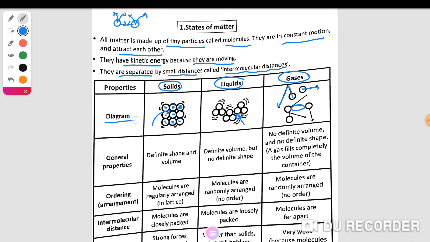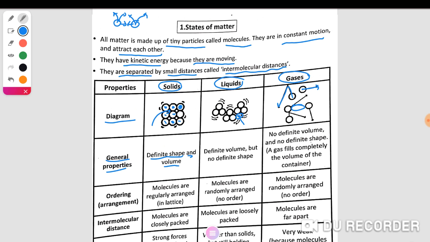This is the diagram. The general properties: solid has a definite shape and volume. The shape of the solid does not change, and its volume is constant.